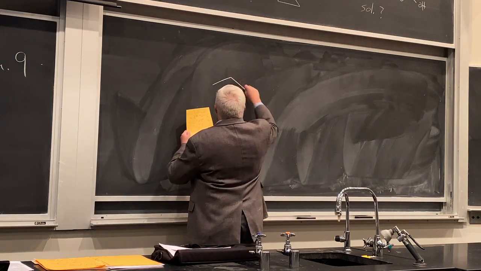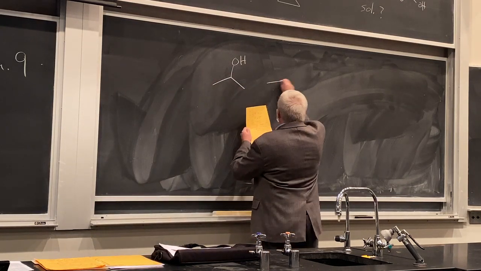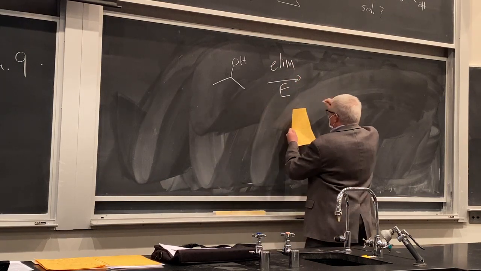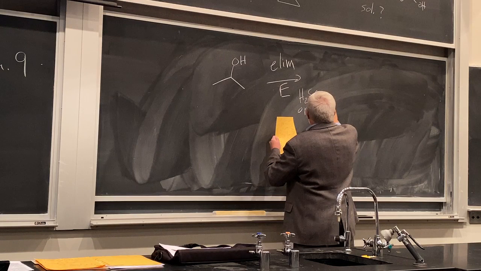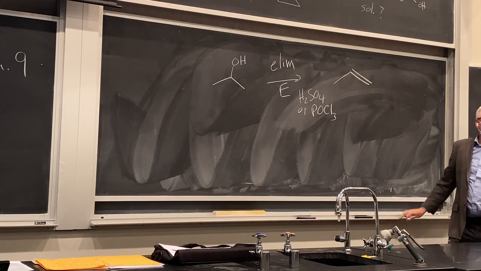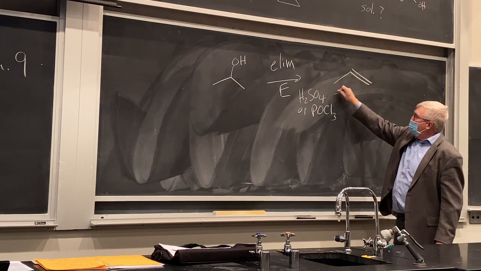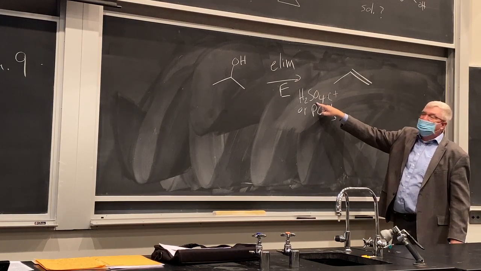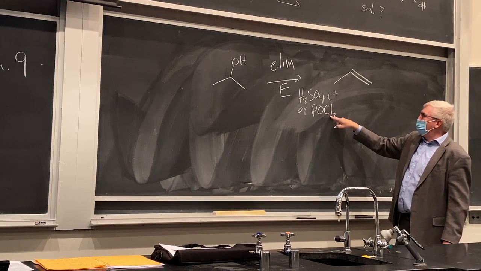So to summarize the reactions we're going to do, let's use a simple alcohol like isopropyl alcohol. We can eliminate that. So this will be an E type of reaction. And we're going to use sulfuric acid or POCl3, okay? And we're going to go to the dehydration products, okay? These are the two different ones we're going to do. Here we're going to form cations. Here the elimination is going to be concerted. So the mechanisms are going to be different between sulfuric acid and POCl3. Sometimes we call it POCl, phosphorus oxytrichloride.